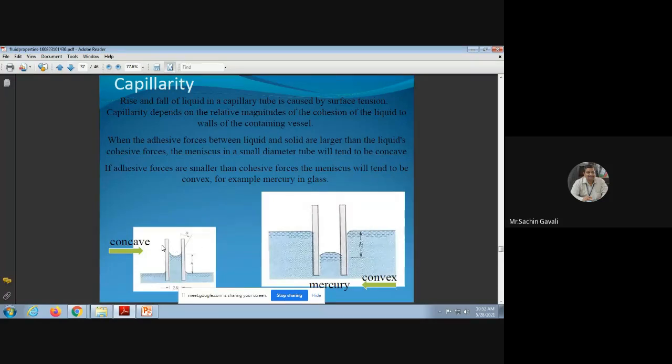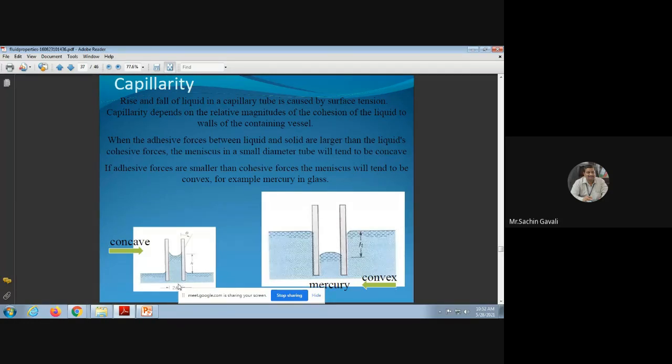And when the capillary tube is immersed in liquids whose cohesive force of attraction is less compared to adhesion, we know that water wets glass. If we put water in a glass, the surface of the glass becomes wet. That means water has more adhesive force with respect to glass as compared to its own cohesive force.